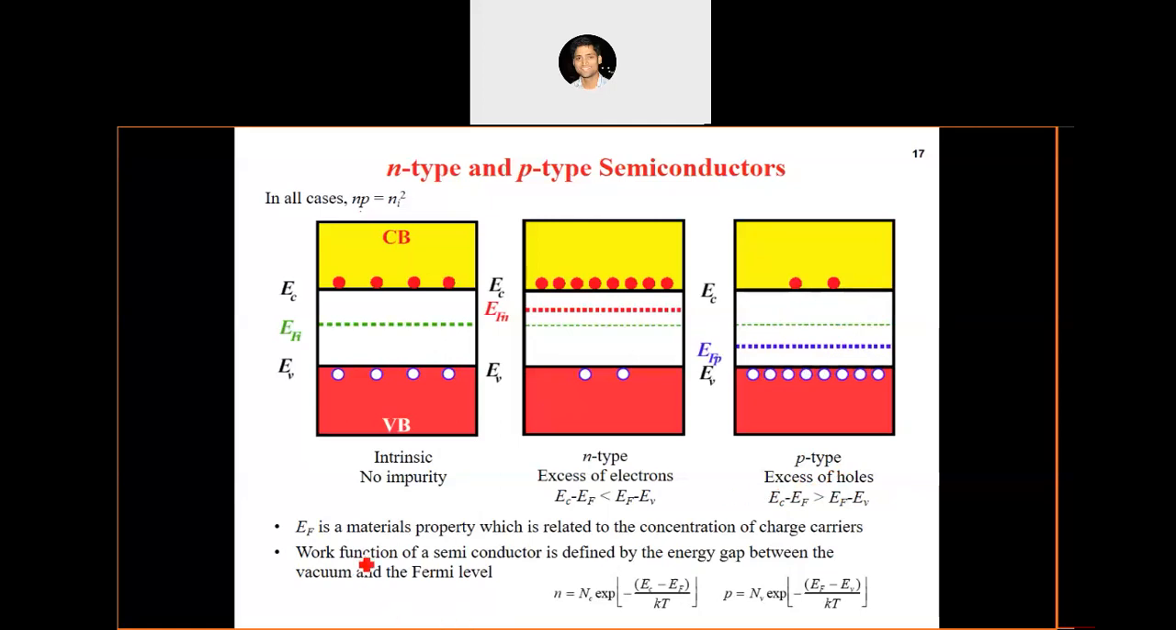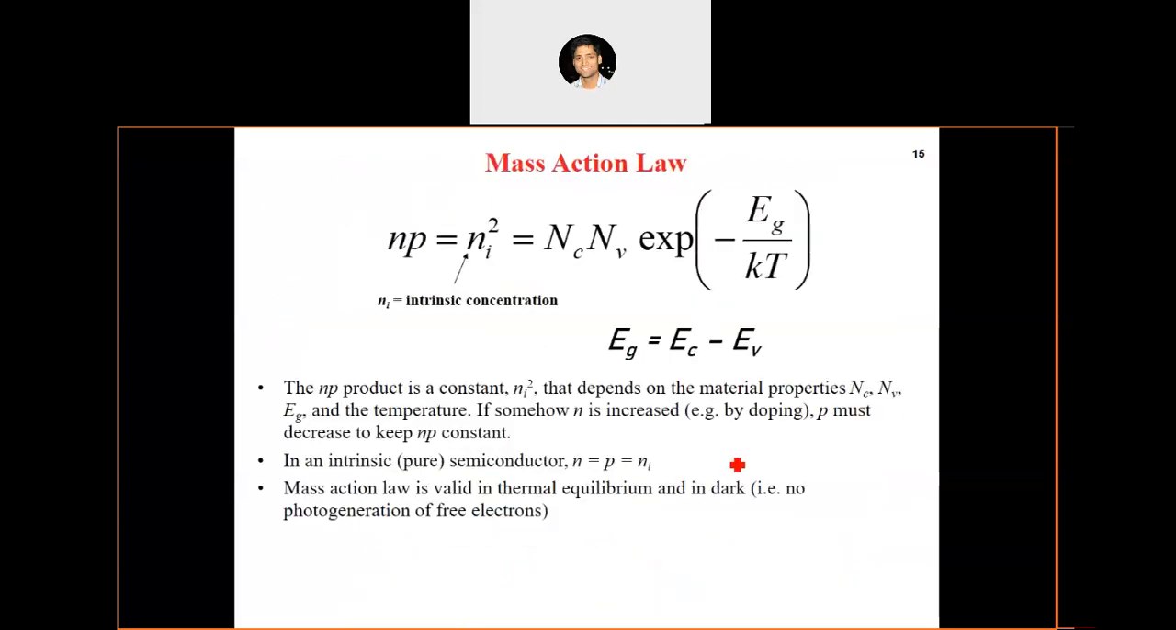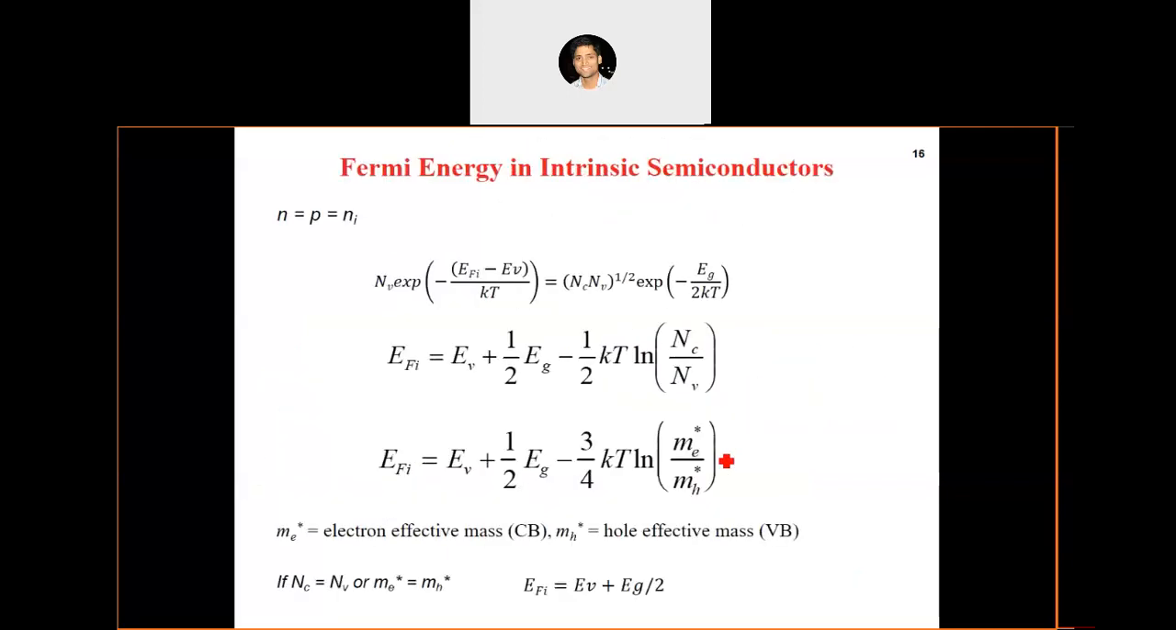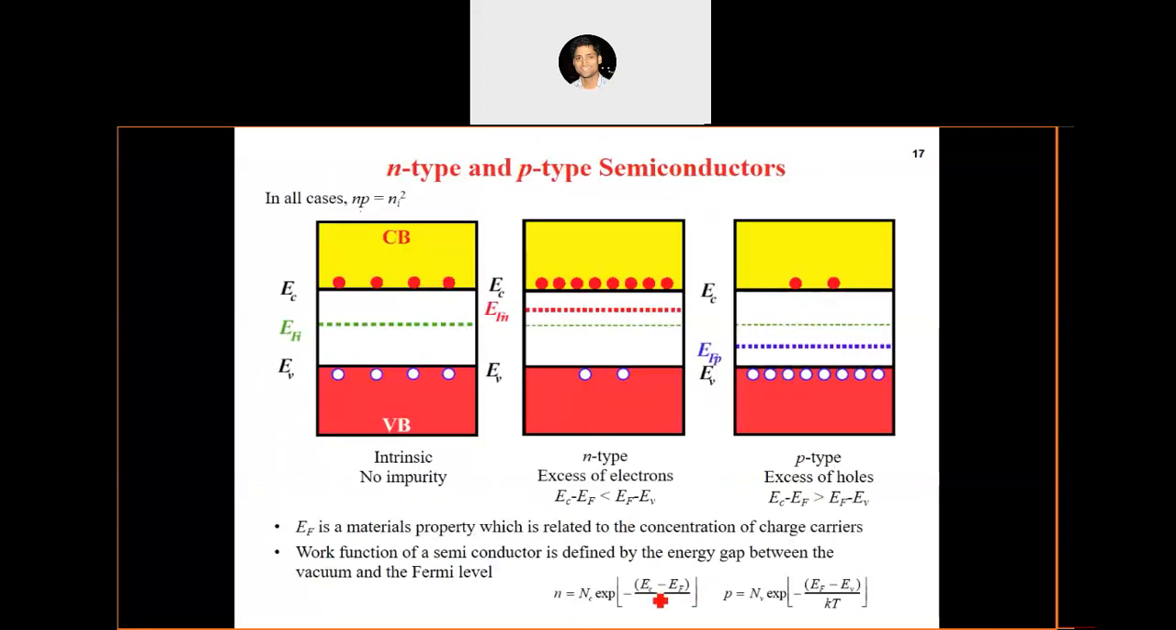Okay. EF is a material property which is related to the concentration of charge carriers, right? We have already seen that both n and p depend on the Fermi energy. Although ni does not depend on it, the individual concentrations of electrons and holes both depend on the Fermi level, where the distance of the conduction band edge and valence band edge from the Fermi level defines the concentration of electrons and holes, right?